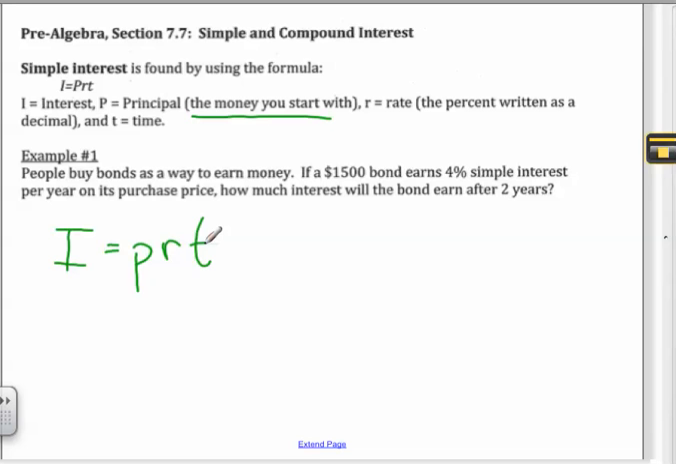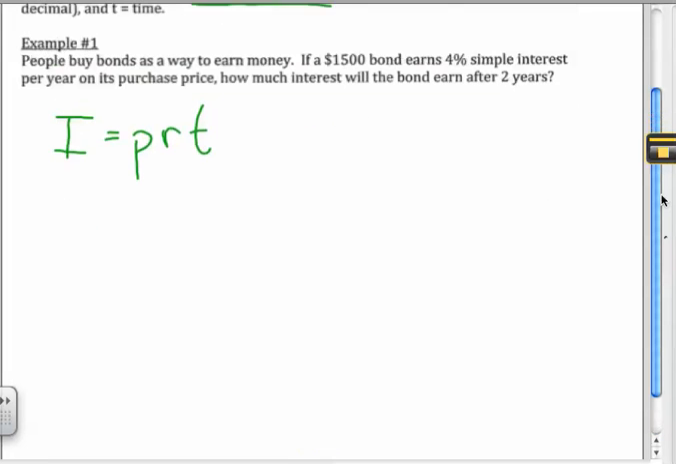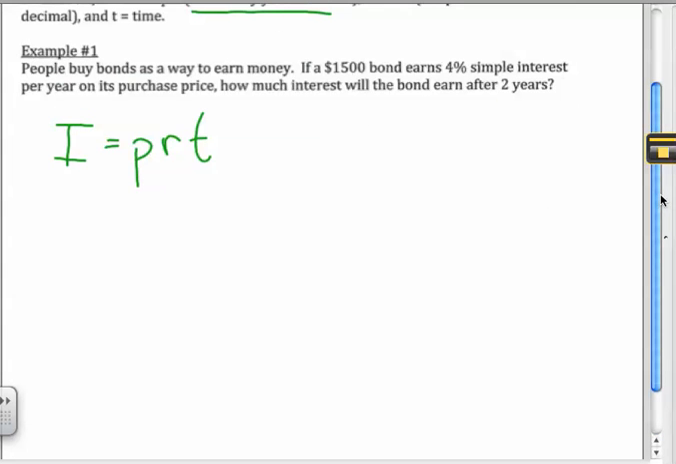So let's look at this first example. It says that people buy bonds as a way to earn money. If a $1,500 bond earns 4% simple interest per year on its purchase price, how much interest will the bond earn after 2 years? Well, let me fill in what I know. I'm looking for interest. They said, how much interest? So I know the I is going to stay there. I don't have that amount.